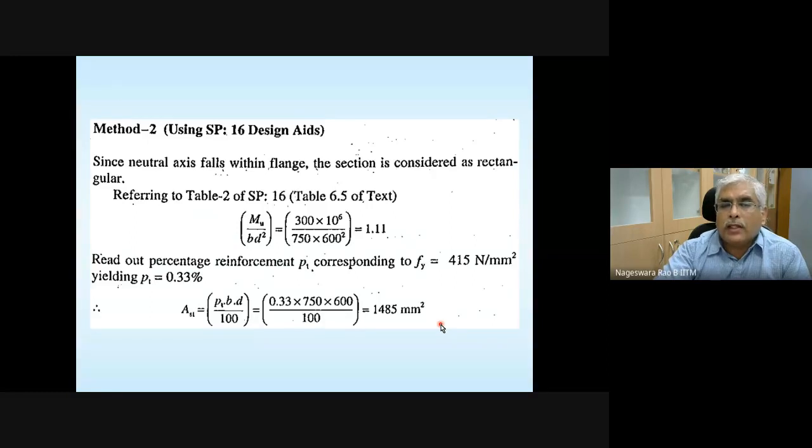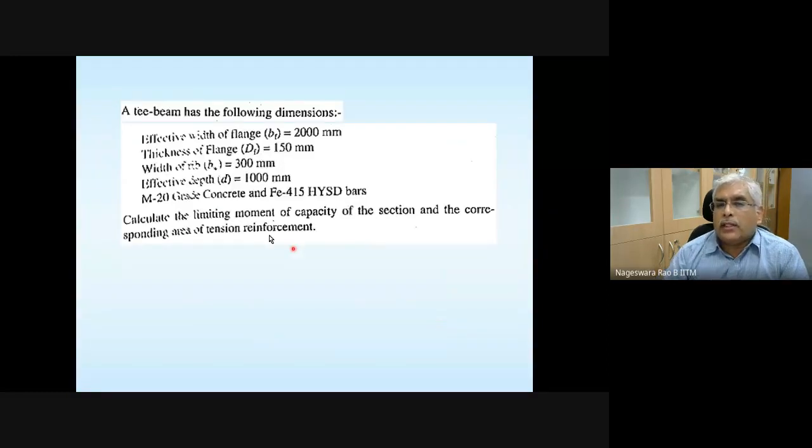Another example, let's go through another example. Here it's a T-beam, effective depth is given, the flange depth is given, width of the rib is given. Rib is nothing but web. Effective depth is given. This is effective depth of flange, this is the overall effective depth. Grade of concrete is given, grade of steel is given. Find the limiting moment capacity of the section and corresponding tension reinforcement.